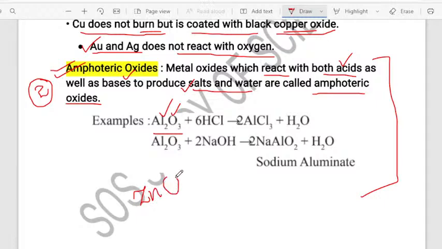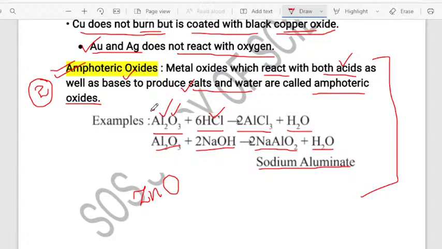So what did I tell you, metal oxide reacts with the acid to produce the salt and also the water. Okay, so you can see this, aluminum oxide is reacting with the acid to form a salt called aluminum chloride, and water is formed. And also aluminum oxide reacts with the base, sodium hydroxide is the base. So as it is reacting with the base, it is forming the salt called sodium aluminate, NaAlO2, and along with this water is also formed.